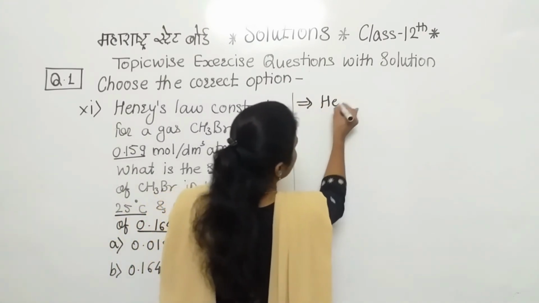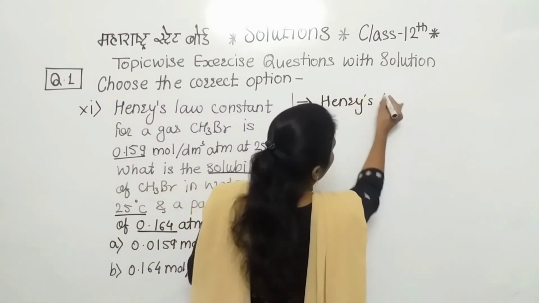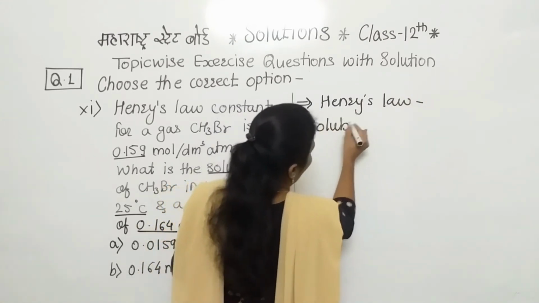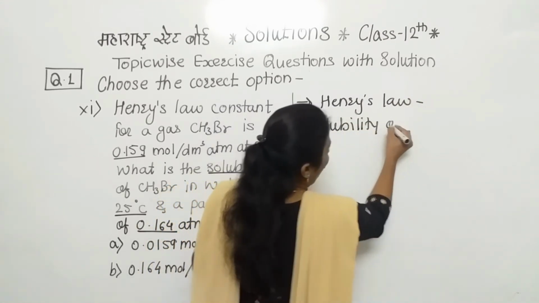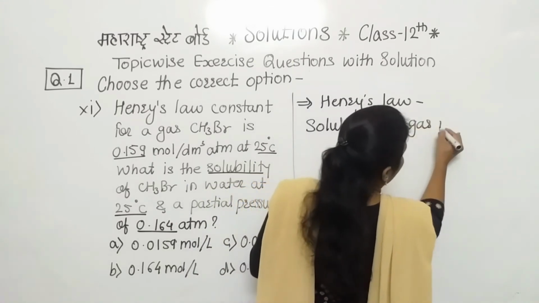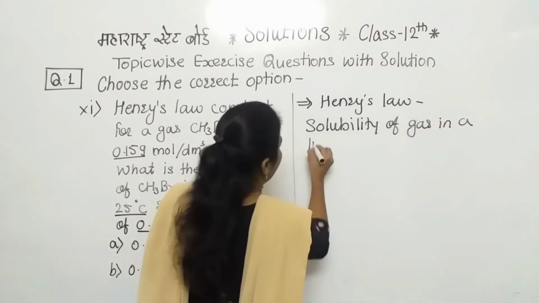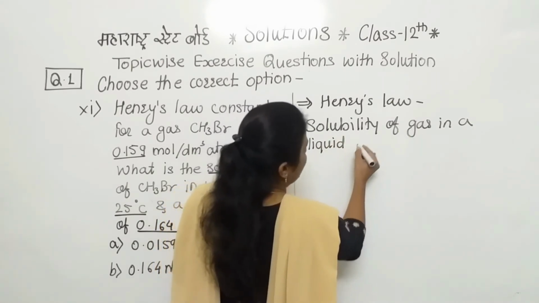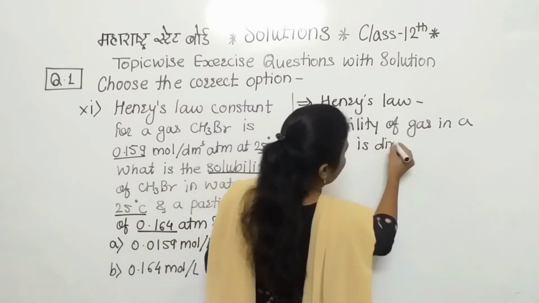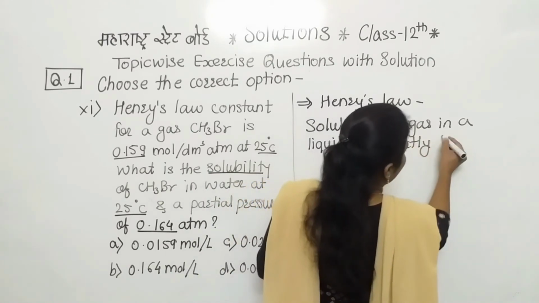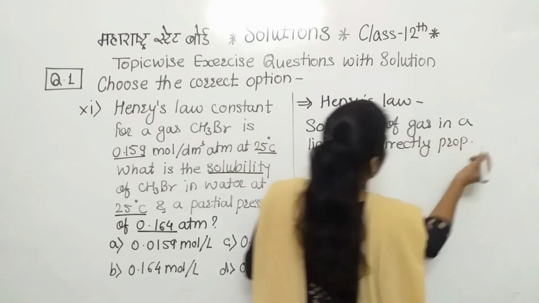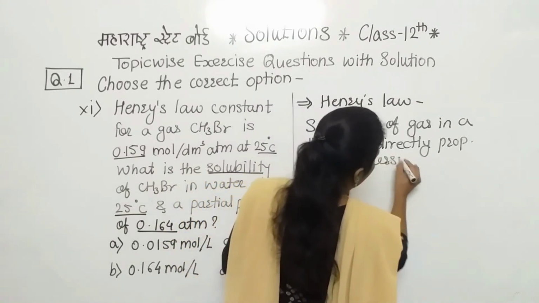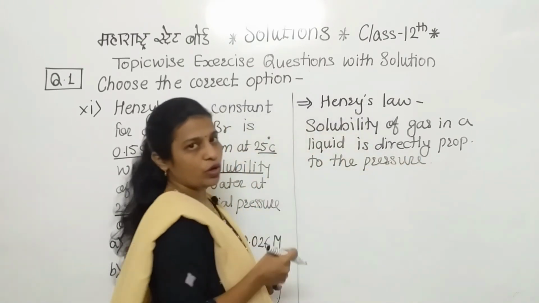If we consider Henry's law, we can say that the solubility of a gas in a liquid is directly proportional to the pressure of the gas over the solution.